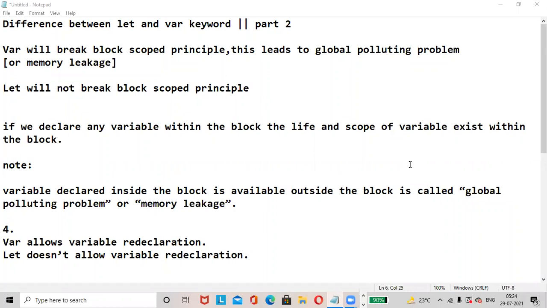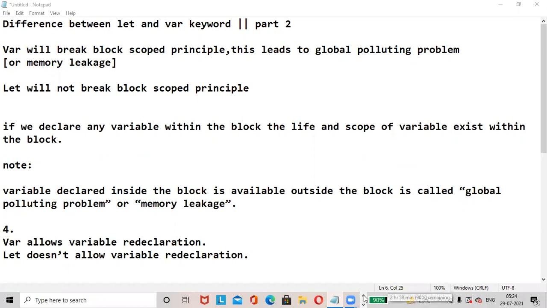Today's topic is the difference between let and var keyword, part 2. Var will break the block scope principle, whereas let does not break the block scope principle. Okay, var will break the block scope principle. This leads to global polluting problem or memory leakage. Let will not break the block scope principle.